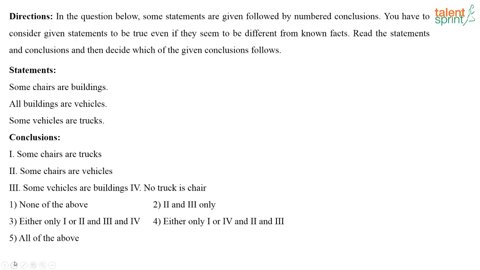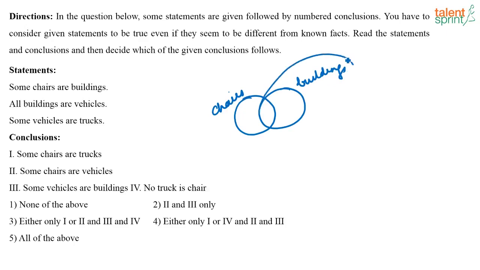Next. Next question is on syllogisms. So draw the basic diagram for the given statements and then let's look at the conclusions. What is given? Some chairs are buildings. All buildings are vehicles. Some vehicles are trucks. Okay.